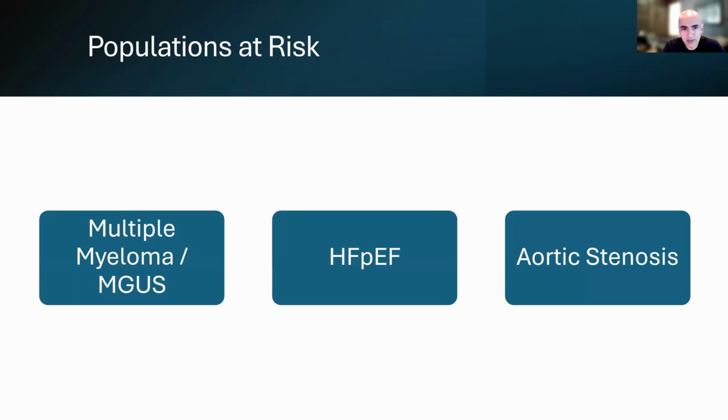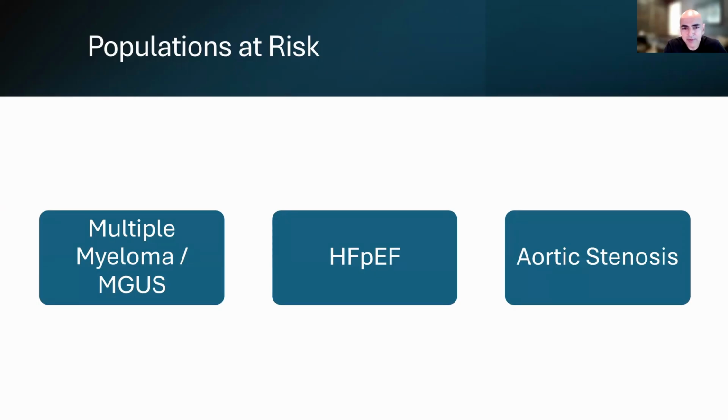When the reason for the study is heart failure with preserved ejection fraction or aortic stenosis, these two very common diagnoses in cardiology are now known to be caused, in some cases, by amyloid infiltration of the heart. The prevalence rate of amyloidosis in patients with heart failure with preserved EF, as well as aortic stenosis, is approximately 15% in various studies that have been published.